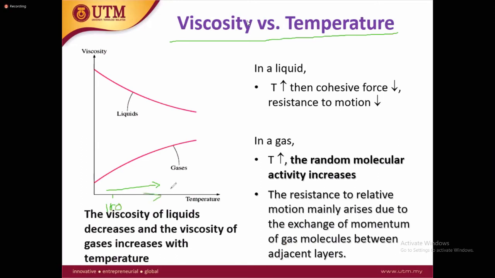This is very strange, because viscosity of the gases supposedly has to decrease also, but it's going to increase. So we cannot say that when we increase temperature, viscosity will decrease or increase. It depends on the type of fluid. If gases, viscosity will increase. If liquid, viscosity will decrease.